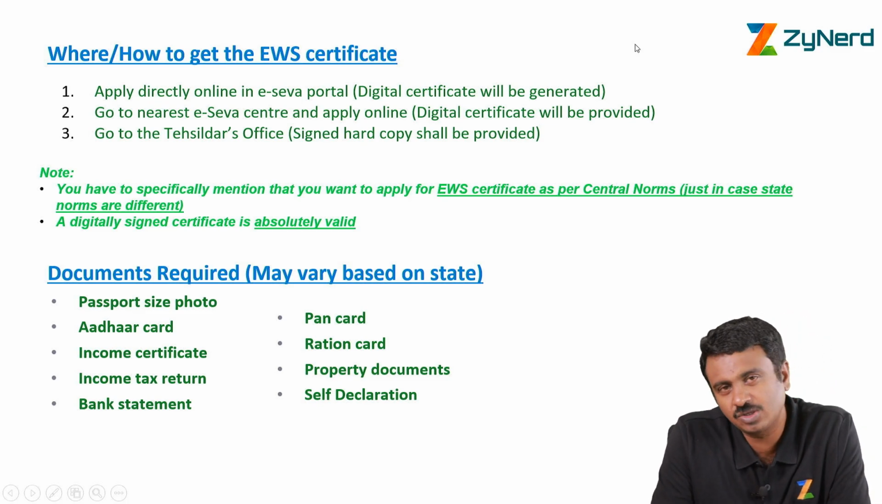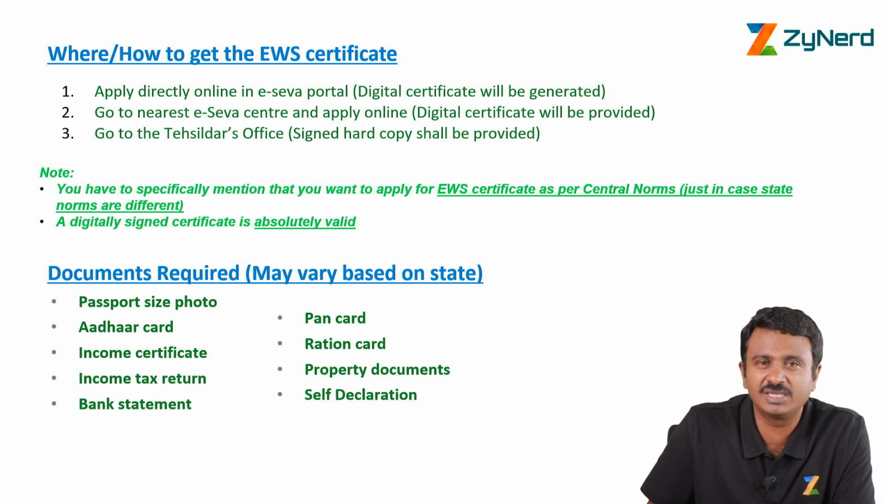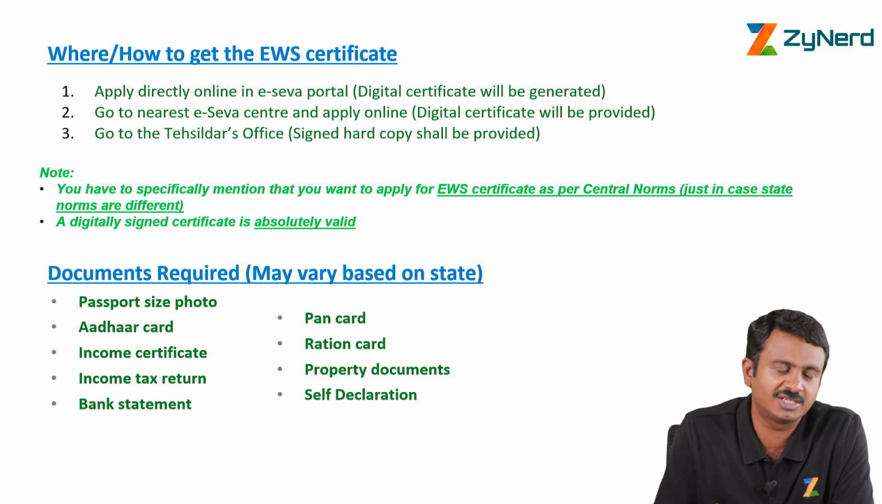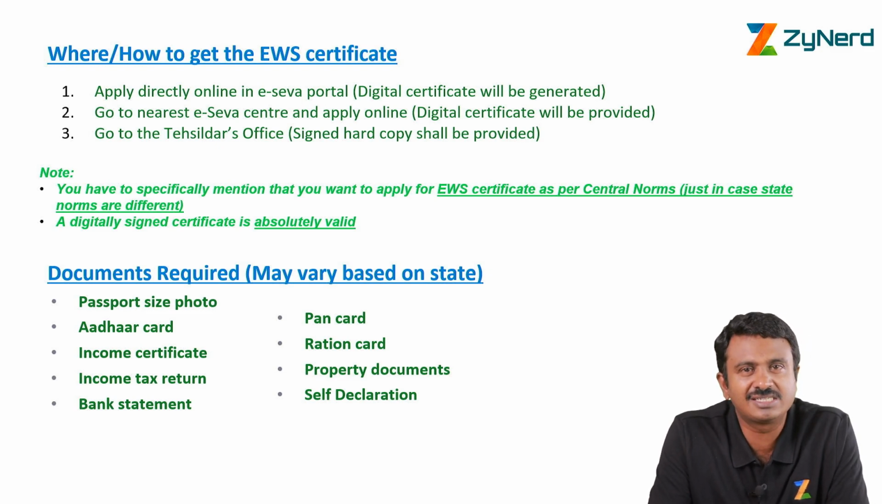So in that case, go to an eSeva center and apply through an eSeva center. They will help you out with the documents. They will have experience. They will also tell you which ones, if you get which ones, you will be able to get the certificate without any rejection. Third option is directly go to a tahsildar's office, check with them on what certificates are required.